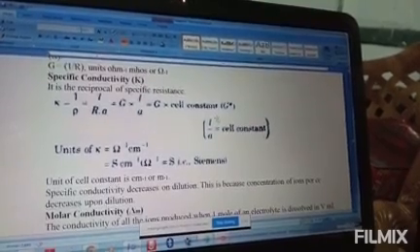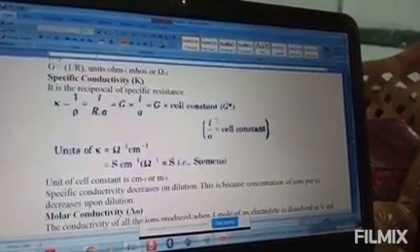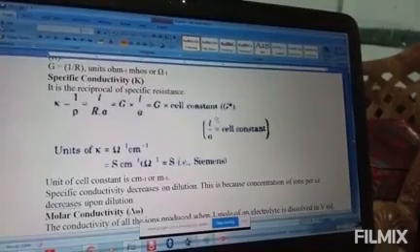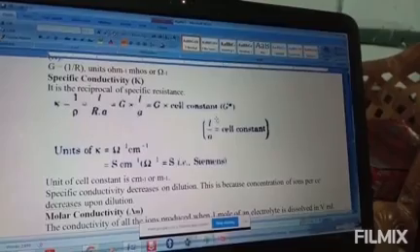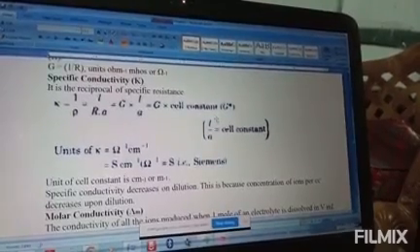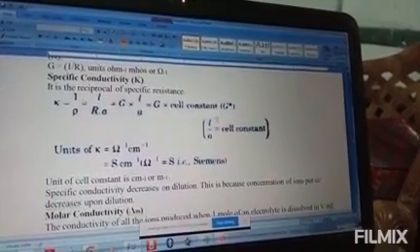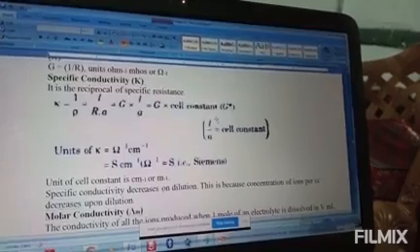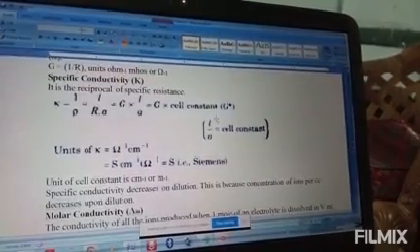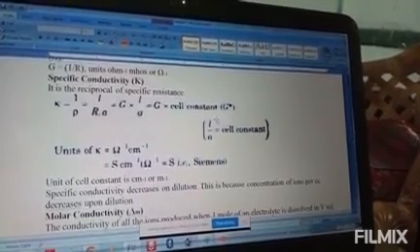Like this one, the nature of the solvent and its viscosity. Clear? Polar solvent means more ions are there, isn't it? So conductivity is more. Like this one, it depends on the concentration of the electrolyte. The concentration of the electrolyte being more means more ions are involved in conductivity. So automatically conductance increases.